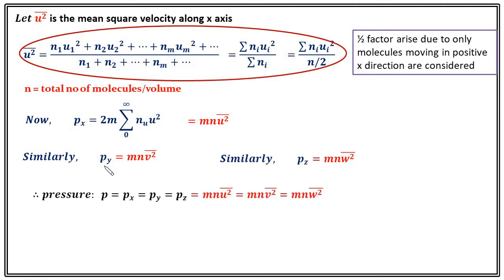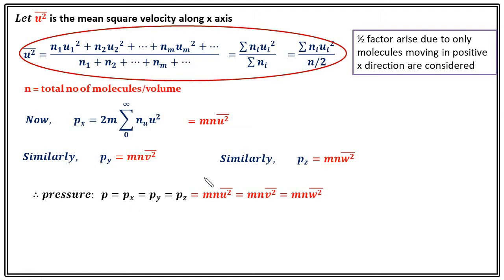Now, what is the total pressure? If I say the total pressure inside the container is P, then exactly P amount of pressure will be exerted on the X surface, P on the Y surface, and P on the Z surface. Therefore, Px equals Py equals Pz, so we can write P equals Px equals Py equals Pz. The expressions for Px, Py, Pz are these.